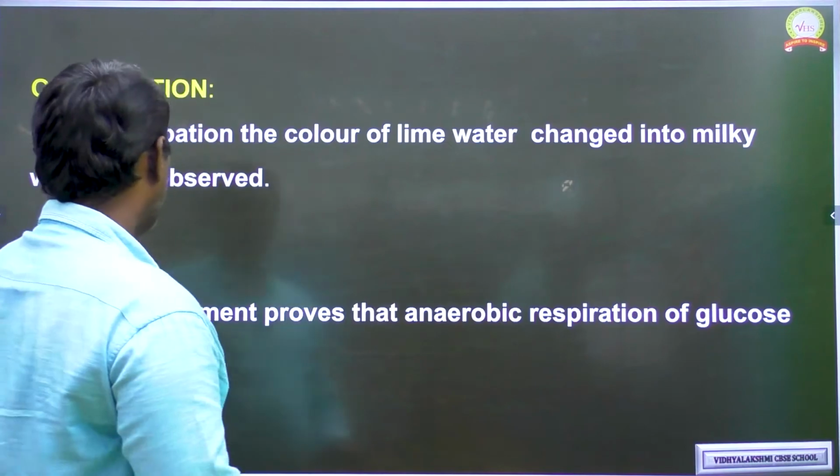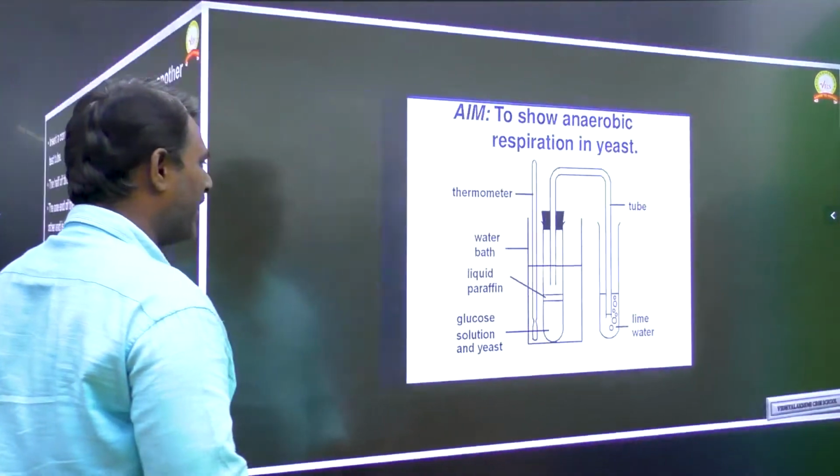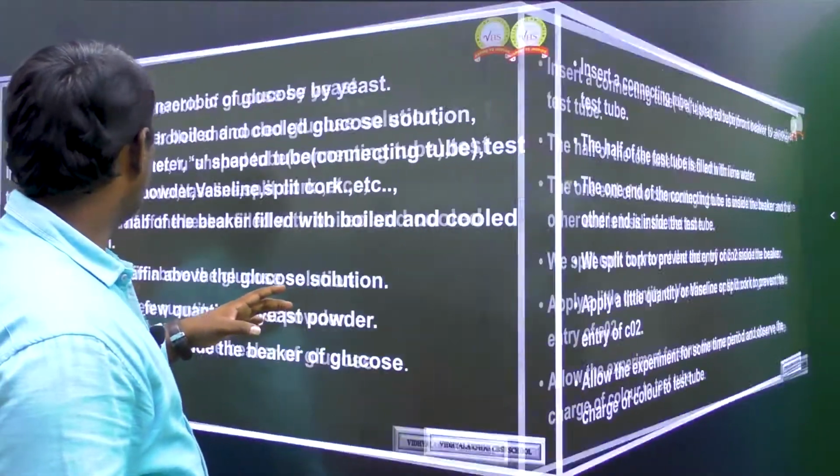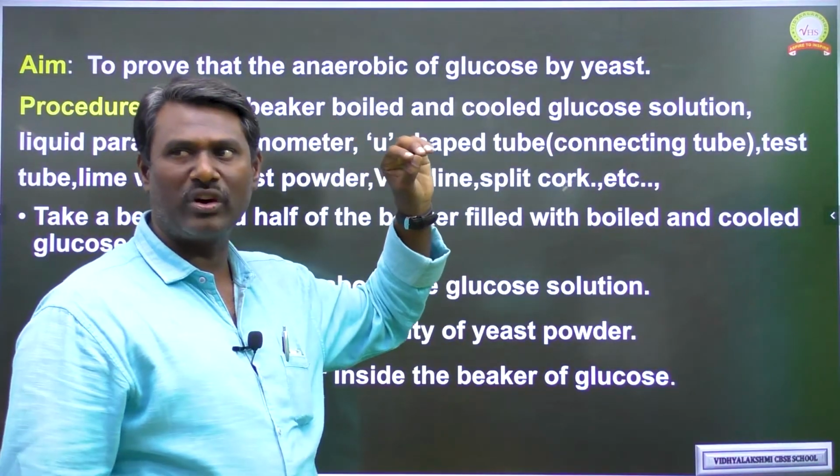Okay. So the aim here is, so this is the activity. I think you know the concept. You understood the concept of anaerobic respiration of glucose by the yeast. So the aim is to prove that anaerobic respiration of glucose is done by the yeast.